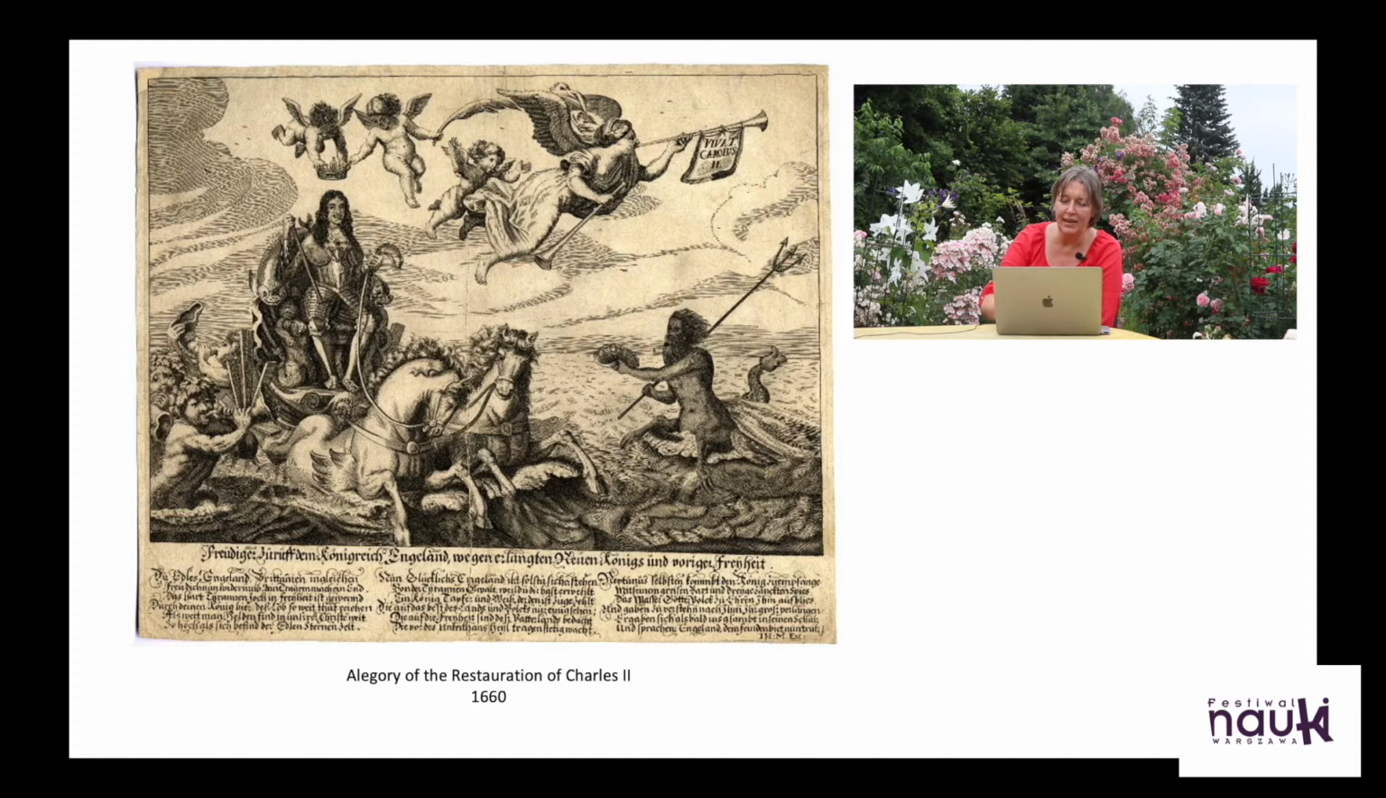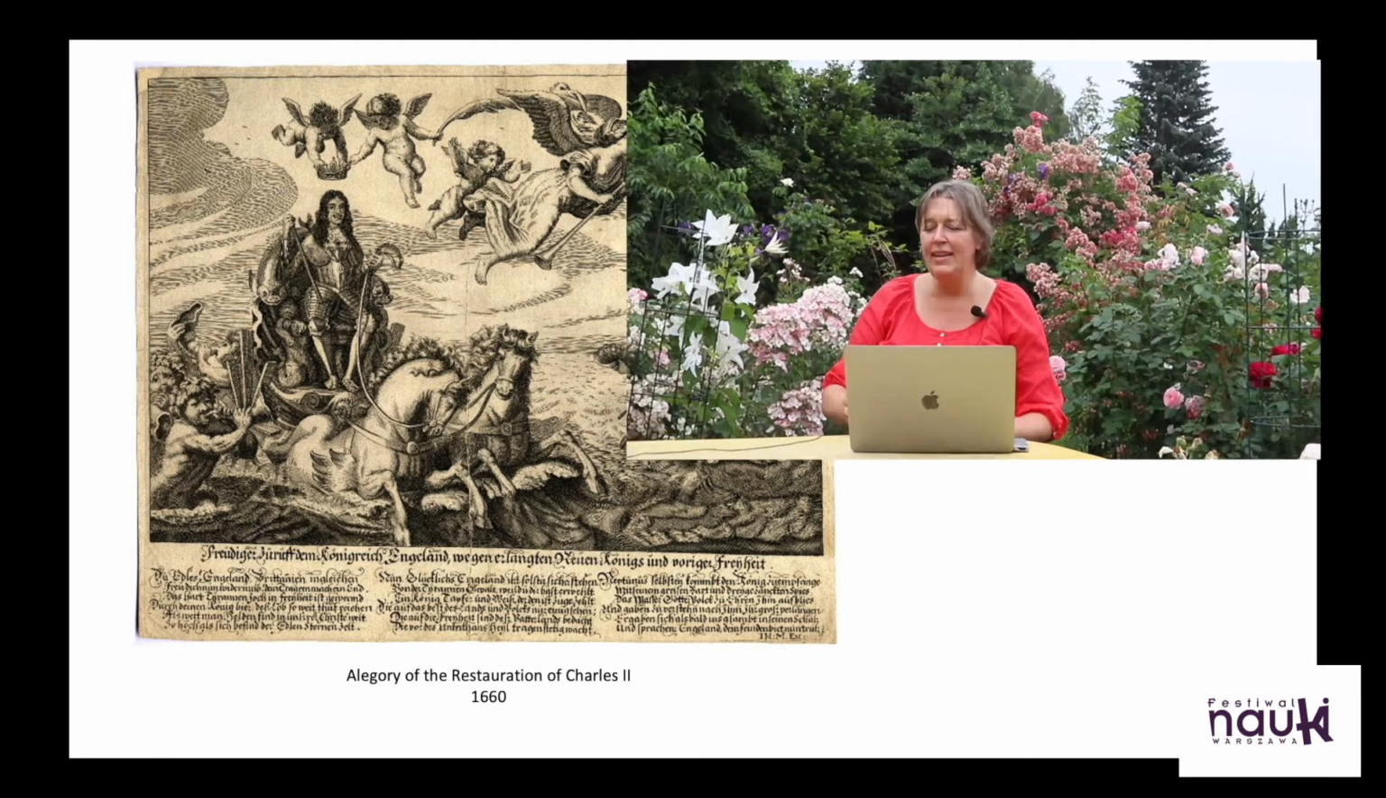Returning as a hero, surrounded by all kinds of mythological creatures and symbols. So he returns as a hero, not really as a human. This idea that the monarchs are something superhuman, something better than ordinary mortals, was continued by the next generation of